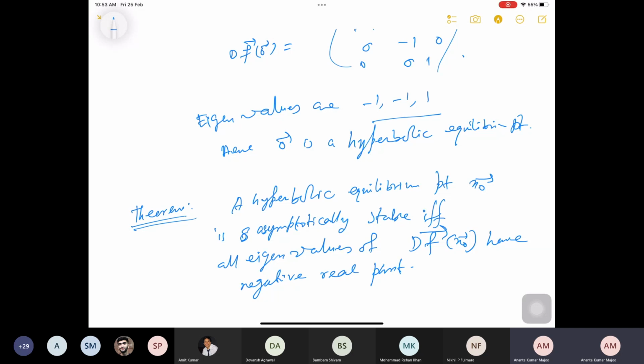Now if you look at the previous example, the eigenvalues of Df of 0 are minus 1, 1, and 1, is it not? So it is not asymptotically stable.